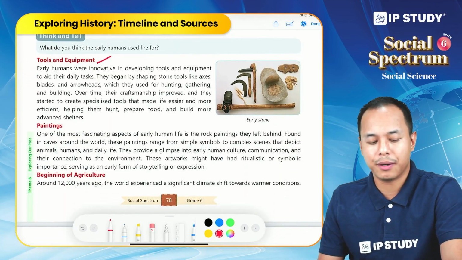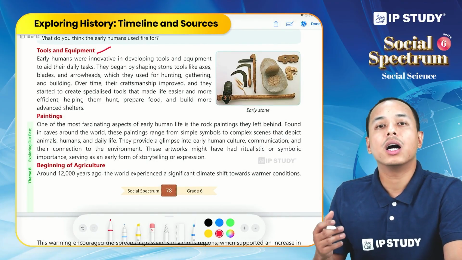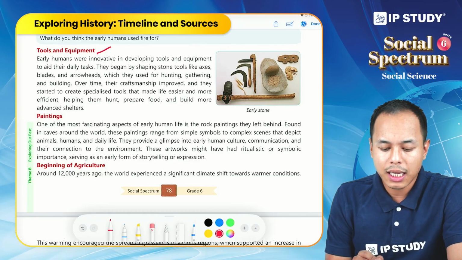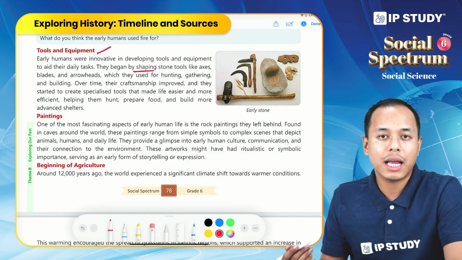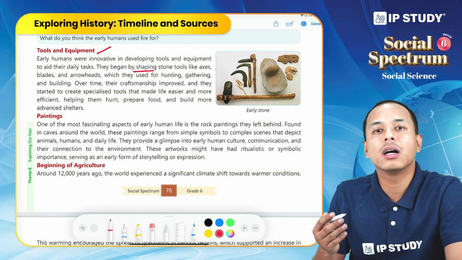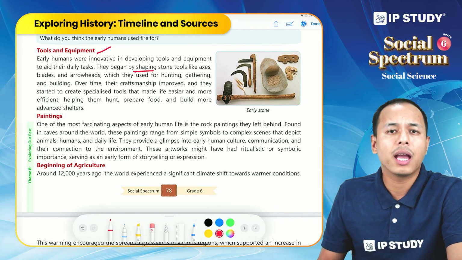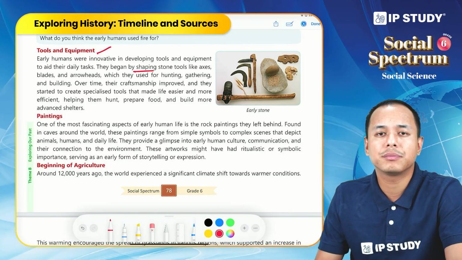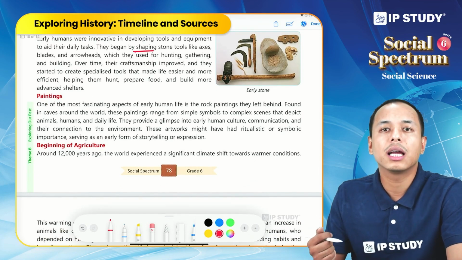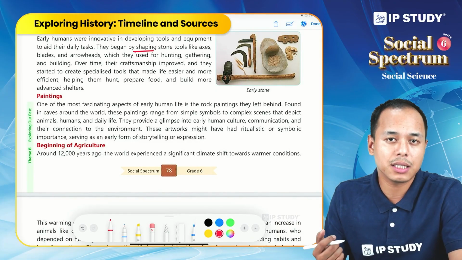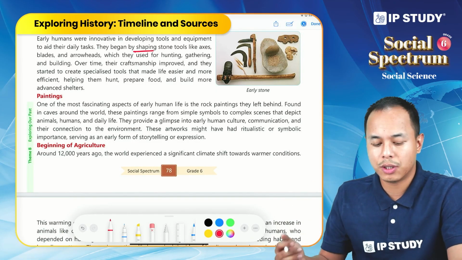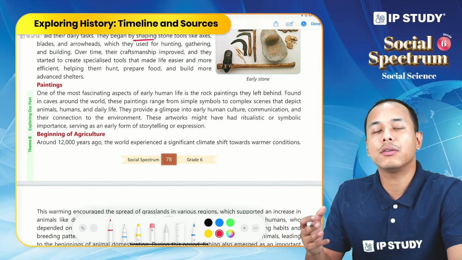Tools and equipment. When we talk about tools and equipment, early humans did develop some tools. They shaped stone and made tools, and these tools were used by early humans to dig or even hunt animals. They also used bones of animals, and in due course of time, they understood that using tools can make many things easier. Slowly they evolved, and today we have different metals and advanced tools.